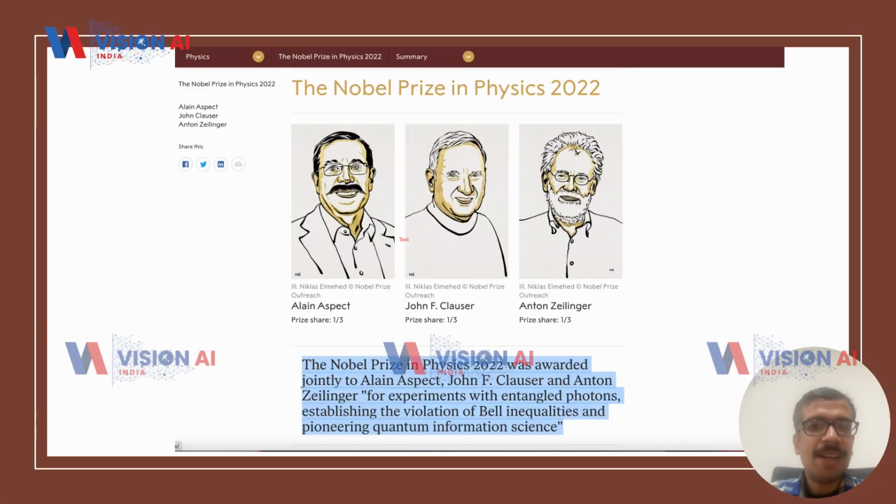Now in 2022, which is 3 years back, there were three physicists, Aspect, Clauser and Zeilinger, who won the Nobel Prize in Physics for their work in quantum information. As you see on this page from the Nobel Prize website, they won it for experiments with entangled photons, establishing the violation of Bell inequalities, and pioneering quantum information science. If these words sound like jargon to you, do not worry, because essentially these ideas are very simple and we'll be explaining them in today's short video.